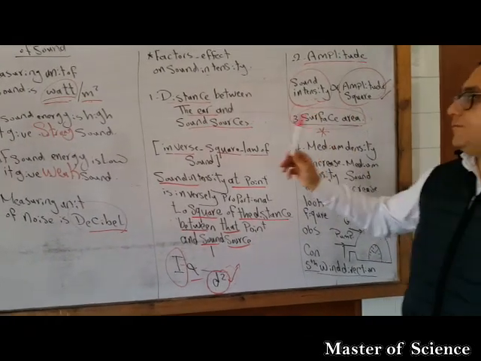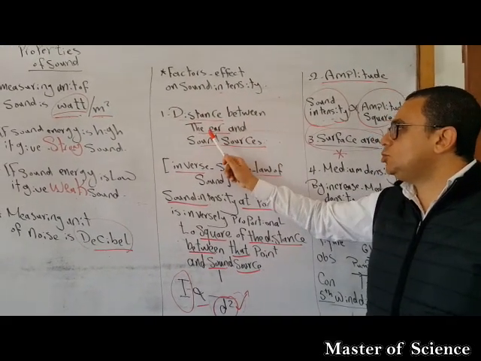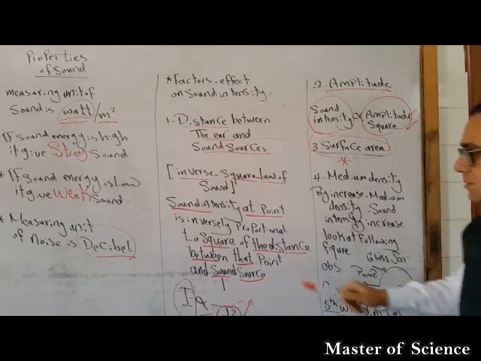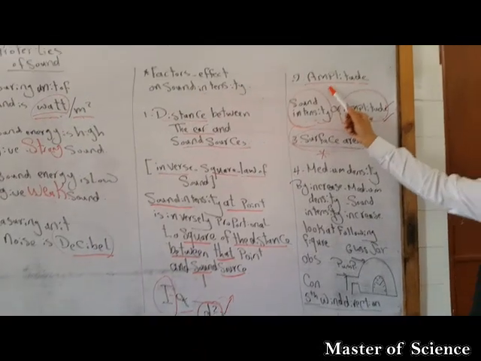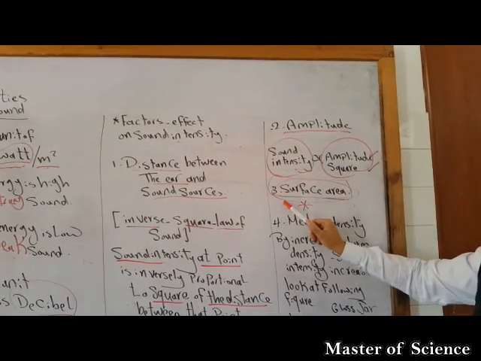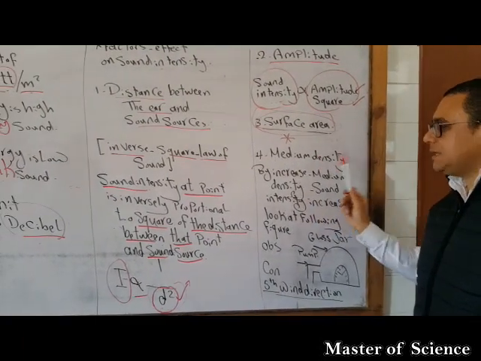Again, the first factor affecting the sound intensity is the distance between your ear and the sound source, and the relation is inversely proportional to the distance squared. The second factor is amplitude. The third is surface area. Number 4, medium density.